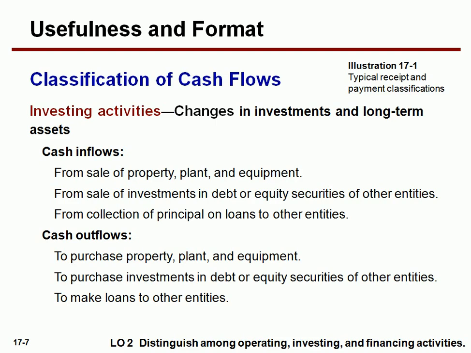Now we'll look at cash outflows, like to purchase property, plant and equipment. If we purchase any property, plant or equipment for our use, we have to pay cash, so there is a cash outflow. Second is to purchase investment in debt or equity securities of other entities. It is the opposite: inflows relate to sales and outflows relate to purchases. We purchase investment in debt like loans, or equity like shares or bonds of other entities, so we have to pay them. When we pay them, the cash is outflow.